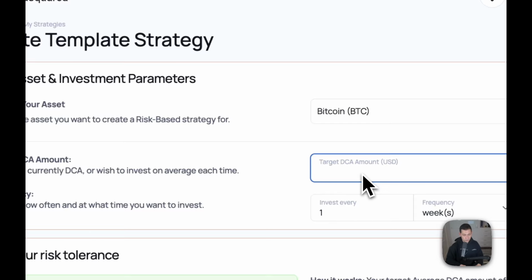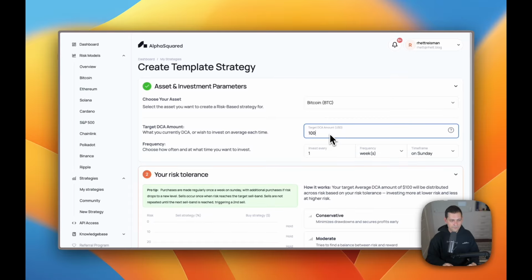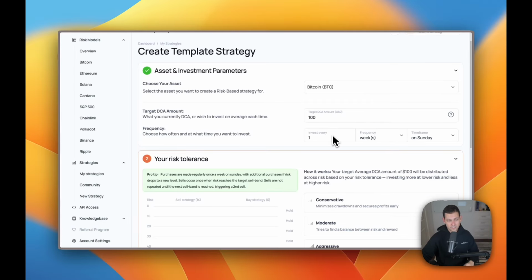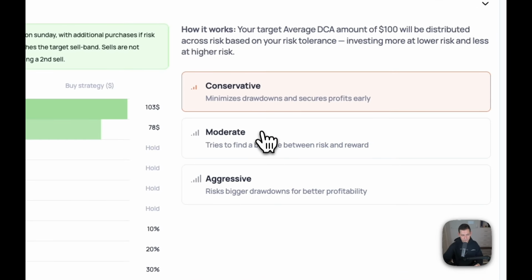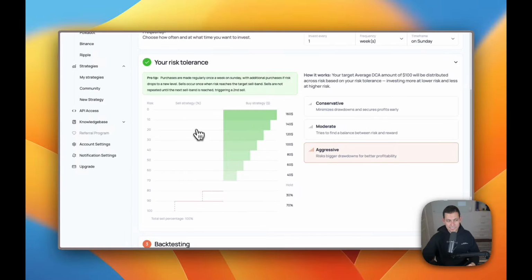For our dollar cost average target amount, let's say that we're going to dollar cost average $100 a week. And then we can set our time frame. Let's say that we're going to dollar cost average once a week. And then here, just as a very basic model, we can click conservative, moderate, or aggressive. And you can kind of see here what's happening.